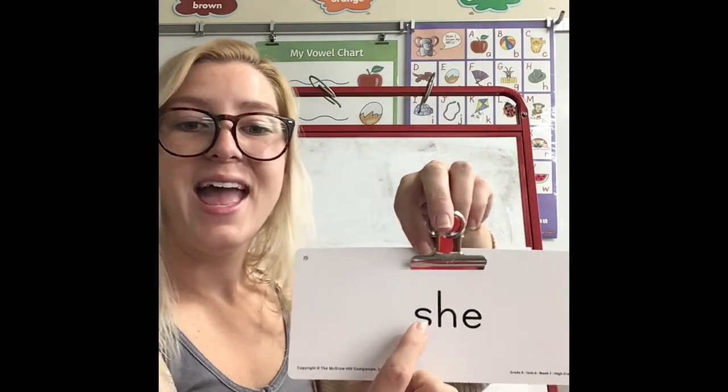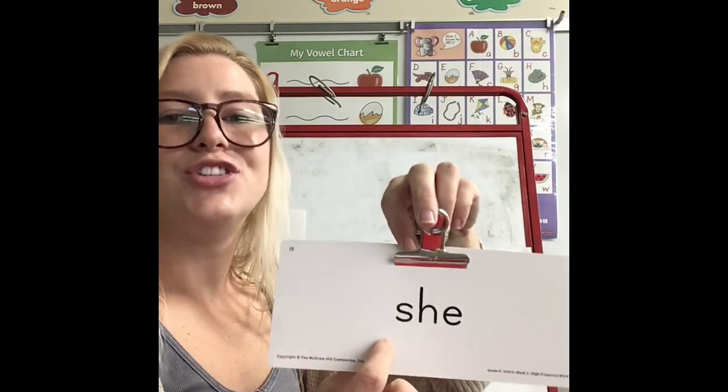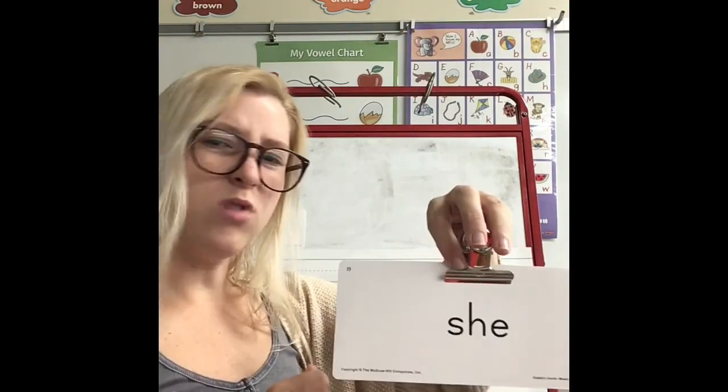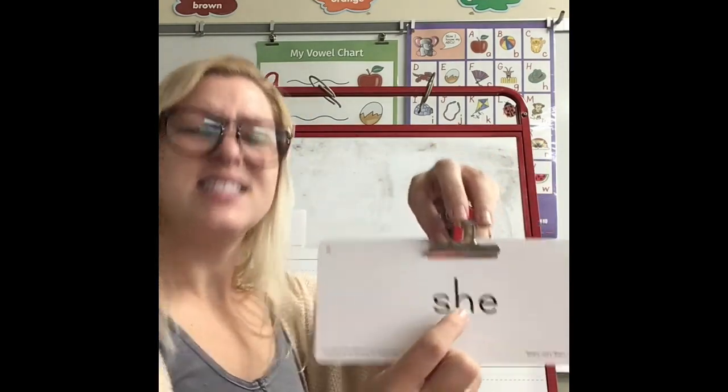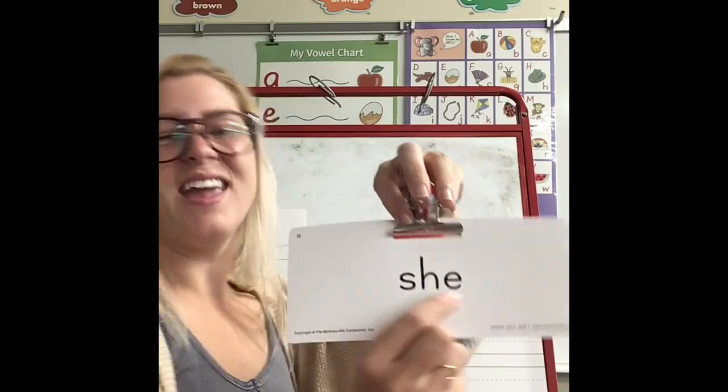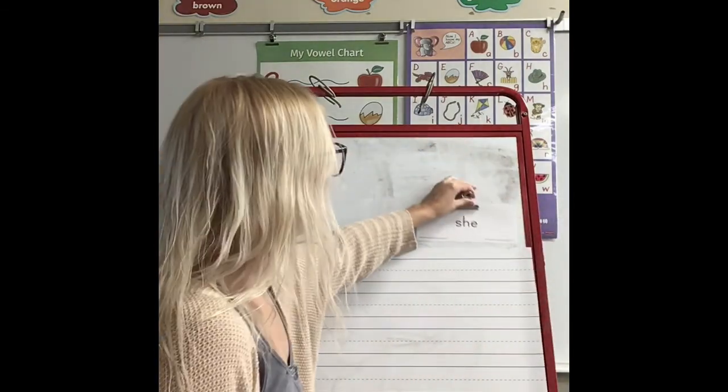Let's read she. Read it with me. She. Spell it with me. S-H-E. She. Spell it with me like a rock star. Get your electric guitar ready. Ready? S-H-E. She. Great job spelling she with me.